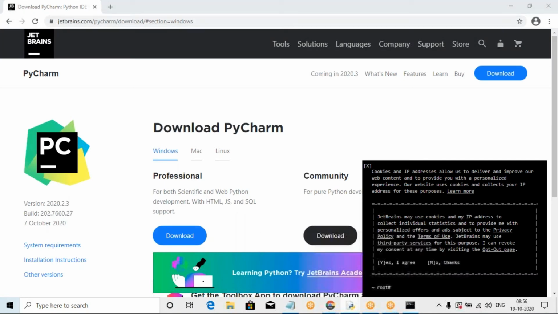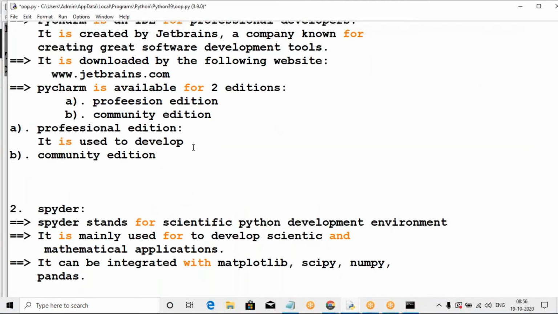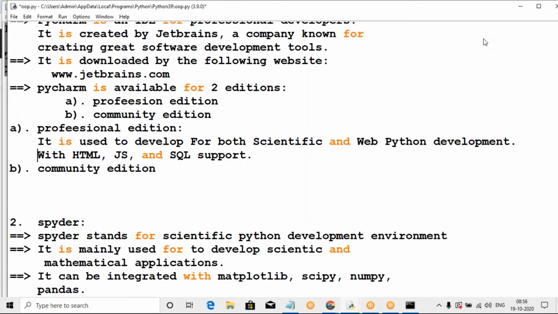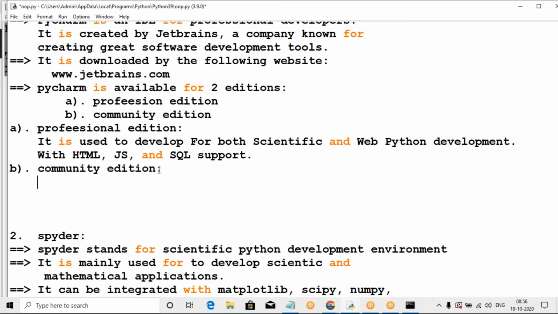This is for the professional edition. This professional edition is to develop applications. It is developed for both scientific and web Python development with HTML, CSS and SQL support.